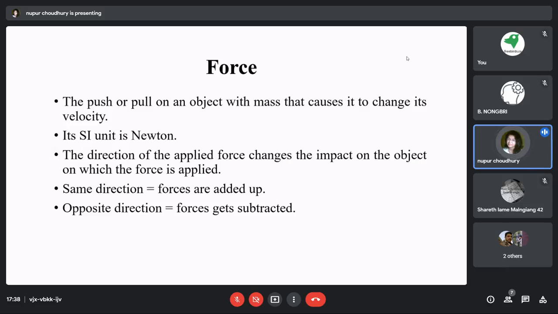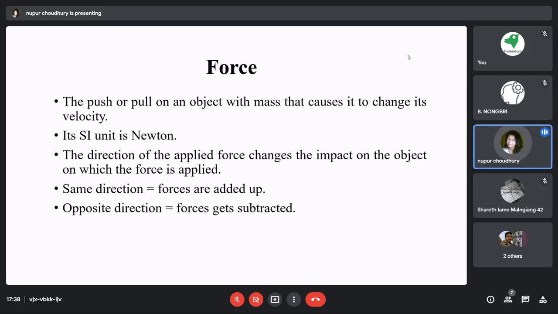But first of all, you have to understand that force is just a push or a pull that we perform on an object, and that object essentially needs to have mass. Its SI unit is Newton.